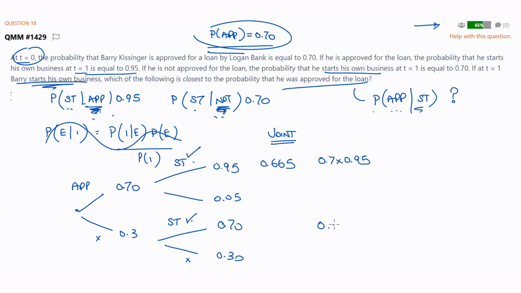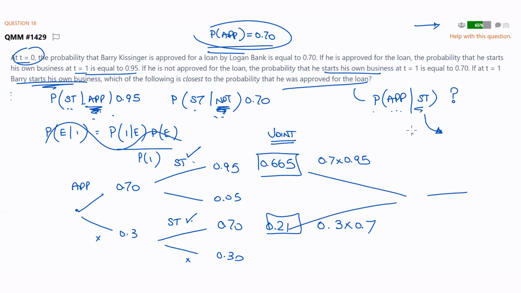This one is 0.3 times 0.7. That is 0.21. So start here. The information we've got is that the business was started. So we are either here or here. Add them together. That's your denominator. Given it started means we're in one of these two, which means 0.875.